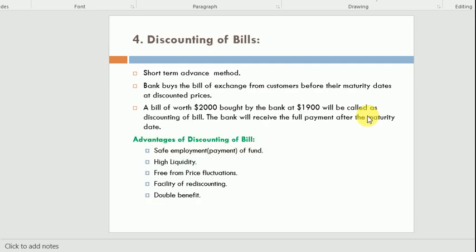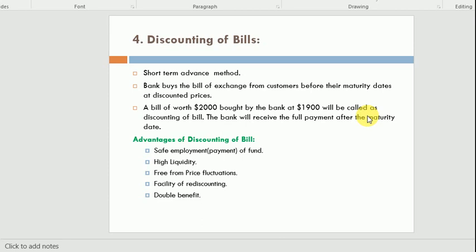The fourth type of loan is discounting of the bill. Discounting of the bill is a short-term advance method. The bank buys a bill of exchange from customers before its maturity date at a discount price.